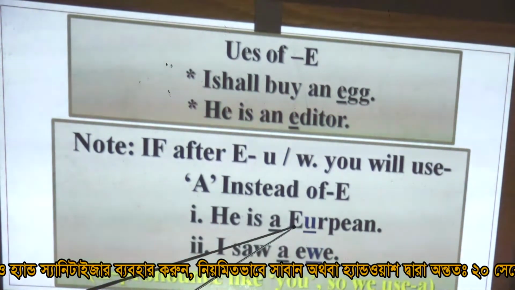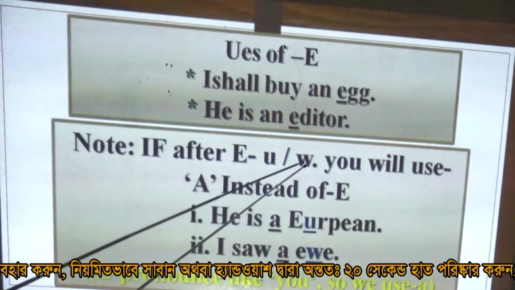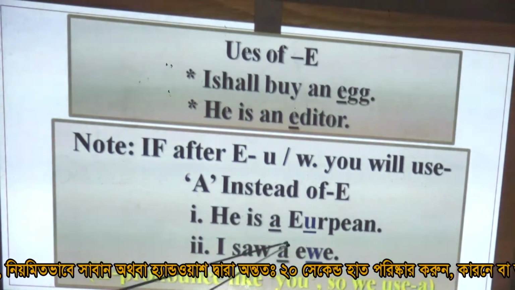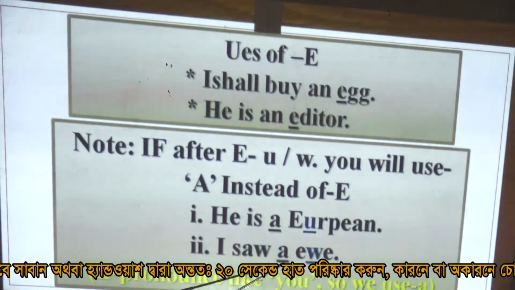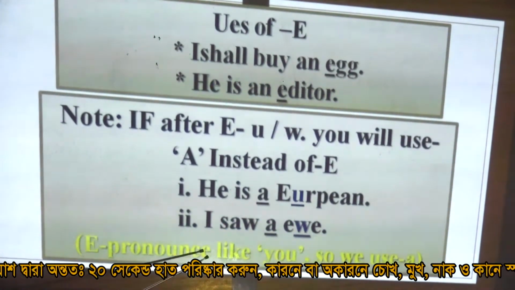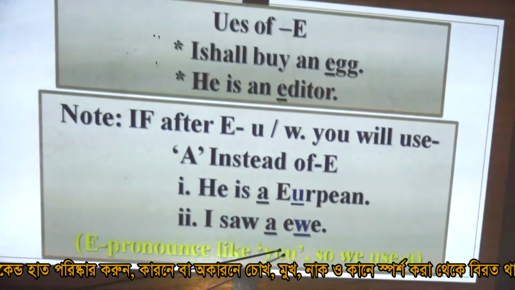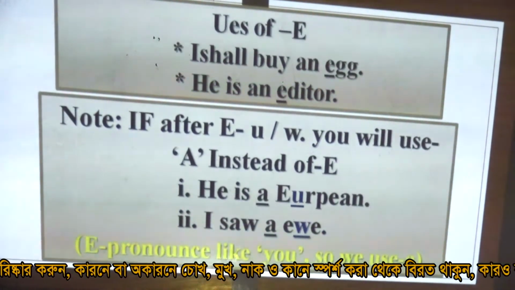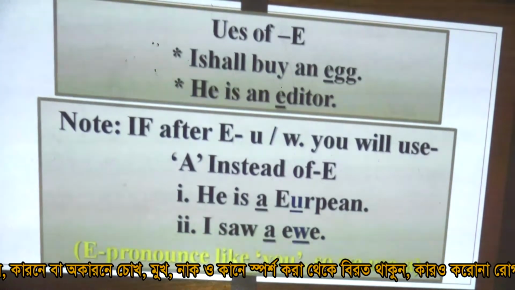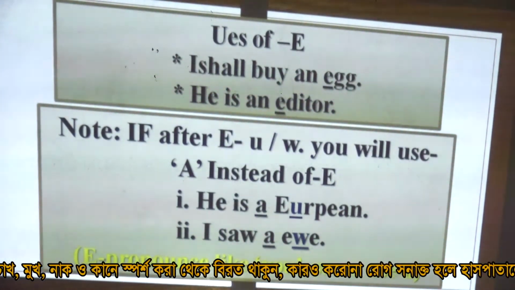Here is e after u and here is e after w sound, so we use article a. Old or ancient, some rules: e pronounced like you, so we use a. Not an, no need to pronounce; we see and use a or an.